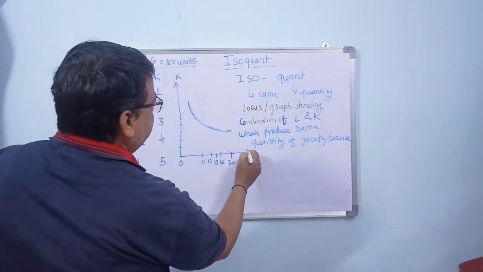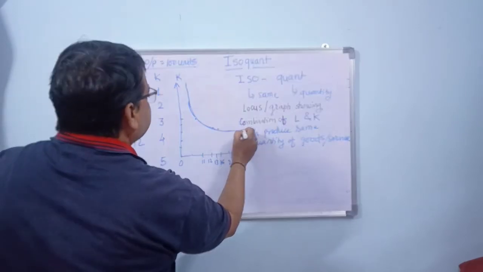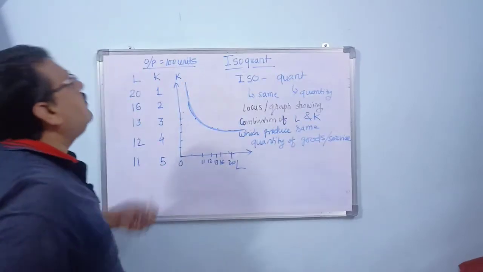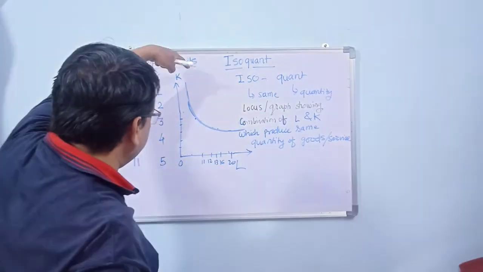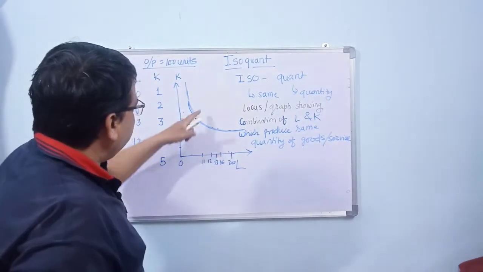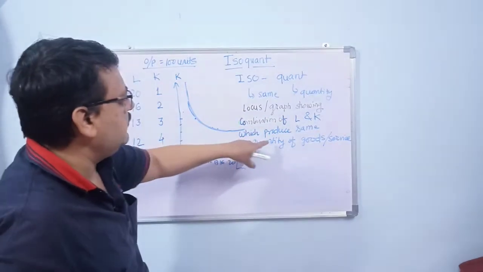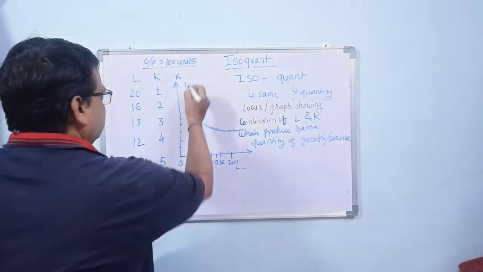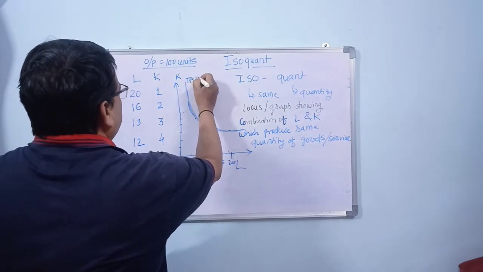Just extend this figure here. We find that finally this graph will go like this. So we get an isoquant curve which looks like this. Now when this isoquant curve looks like this, we'll find that this curve is the combination of labor and capital which produce the same quantity of goods, that is production, total production is equal to 100.